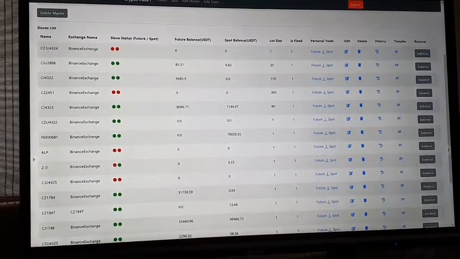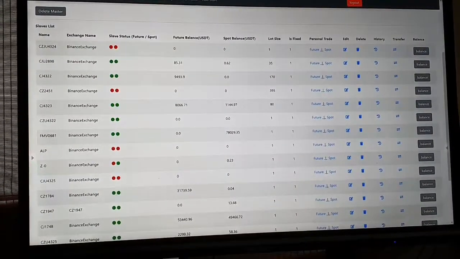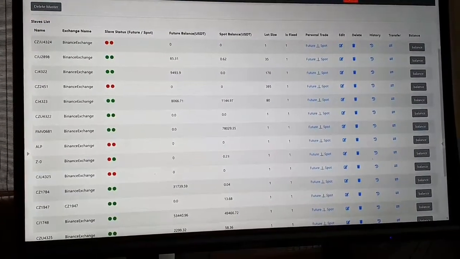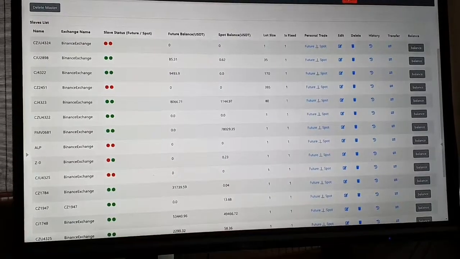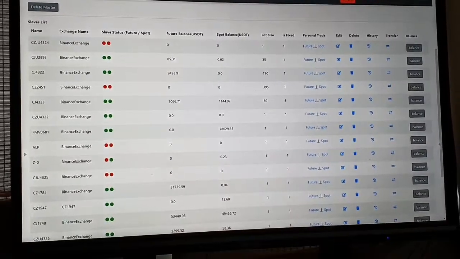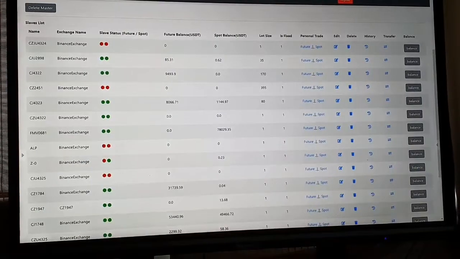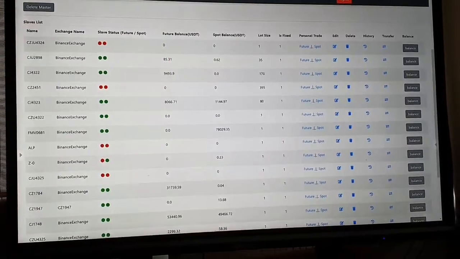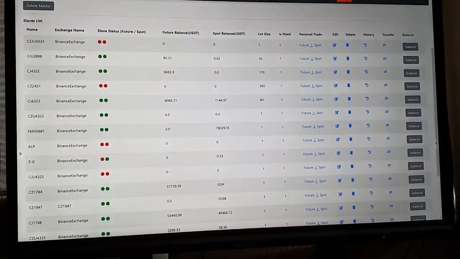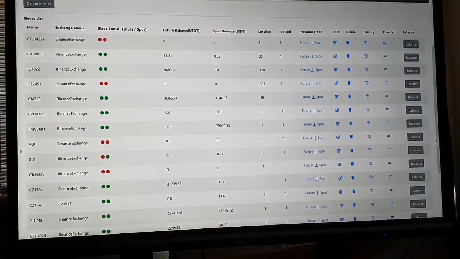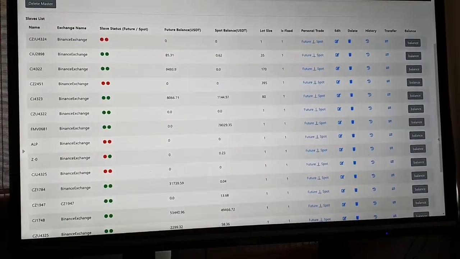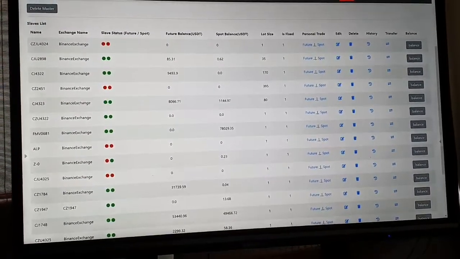So currently you can see that a number of accounts are connected, and most of the accounts are from the Binance exchange. As per the API key and the secret key, we have taken the client's account for the trade, and here you can see all the information about how the amount is available in the spot and the future.